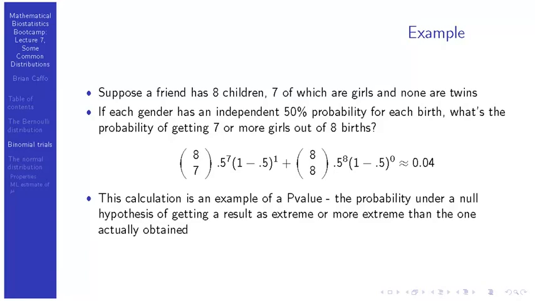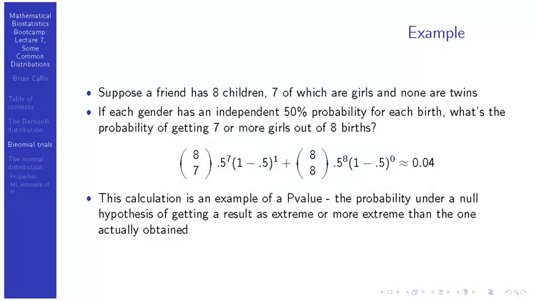And so what's the probability of getting 7 or more? Well, that's the probability of getting 7 girls out of 8 plus the probability of getting 8 girls out of 8. So in this case, for the fair coin, it would be 8 choose 7, 0.5 to the 7th, 1 minus 0.5 to the 1, and then 8 choose 8, 0.5 to the 8, 1 minus 0.5 to the 0. Check with your calculator, or even better with R, that you can get this number. It's about 4%.